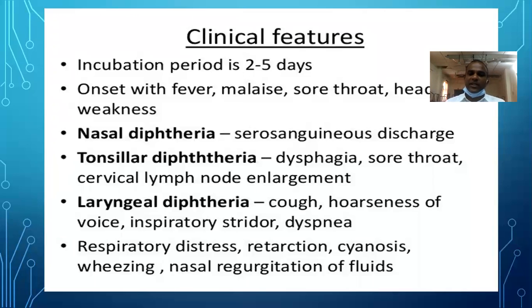In tonsillar diphtheria, the patient will have throat pain, submandibular lymph nodes, dysphagia, sore throat, and cervical lymph node enlargement. Unilateral, bilateral or diffuse cervical lymph node enlargement gives the characteristic bull's neck deformity. In laryngeal diphtheria, once there is laryngeal involvement, there will be hoarseness of voice, inspiratory stridor, cough, and respiratory distress.